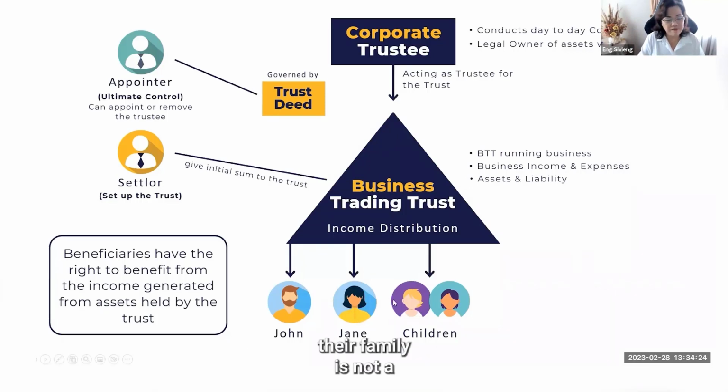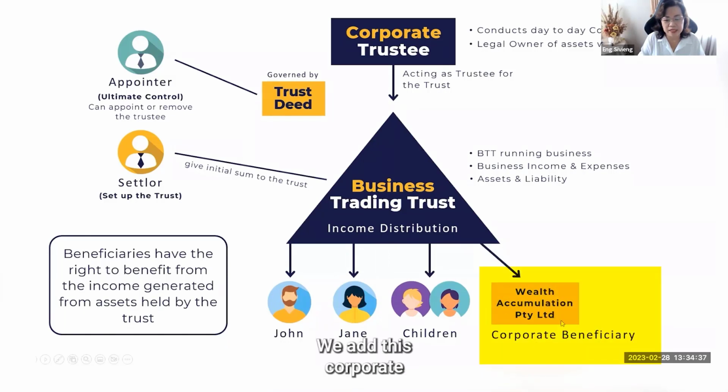As you can see, their family is not a big family. If they just distribute everything to John and Jan, it's pretty similar to a partnership, right? It doesn't really help with the tax. So that's why we add a corporate beneficiary in there, which is the bucket company. We distribute enough to John, Jan and the children, but the rest we put into this wealth accumulation company. This wealth accumulation company can do a lot of things.